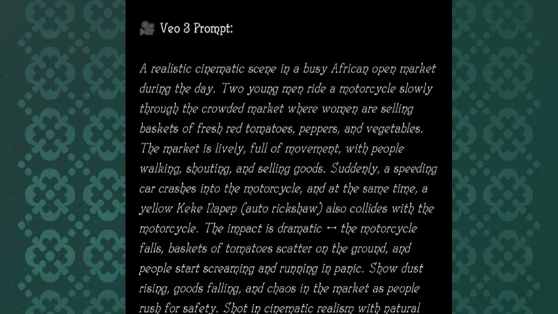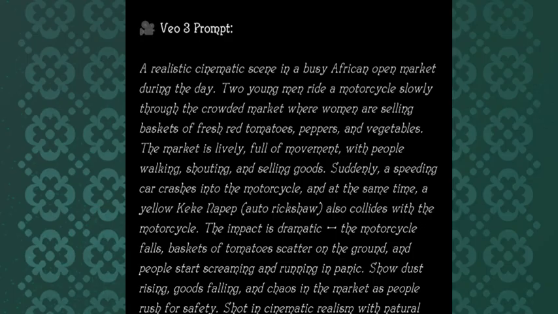It said a realistic cinematic scene in a busy African open market during the day. Two young men ride a motorcycle slowly through the market where women are selling baskets of fresh tomatoes, peppers and vegetables. The market is lively, full of movement with some walking, shouting and selling goods.